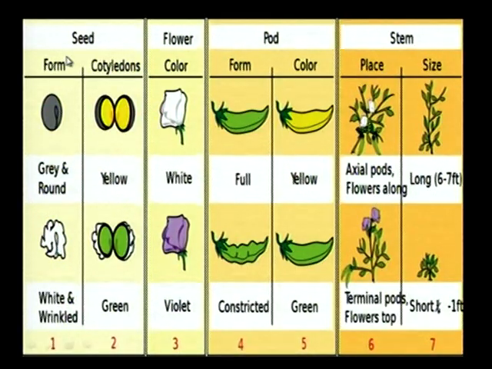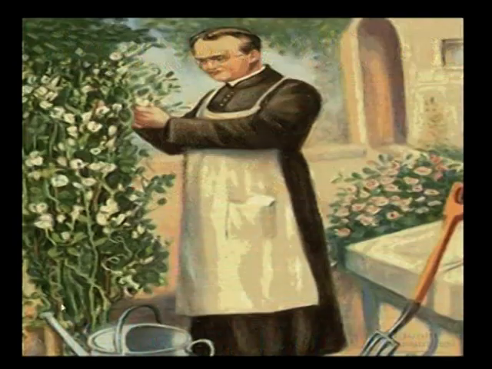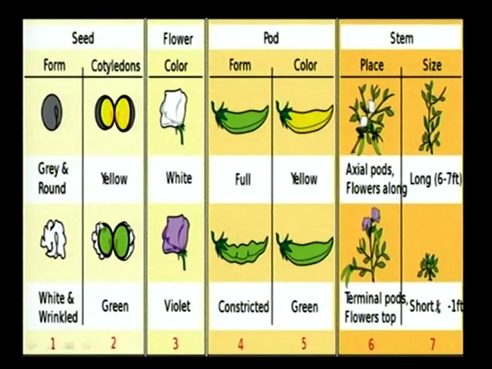The 7 contrasting characters are seed. The seed is in the form of grey and brown and white and wrinkled. Second one is cotyledons. The cotyledons are yellow in color as well as green in color. And the flower color, it is white in color and violet. And if we observe the pod, it is a form of inflated and constricted. Friends, when we observe the color of pod, it has also 2 types. It is yellow in color and green in color. The stem, the place of the stem is axial and terminal, and the size, it has a long and short.